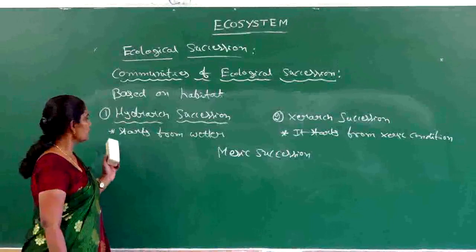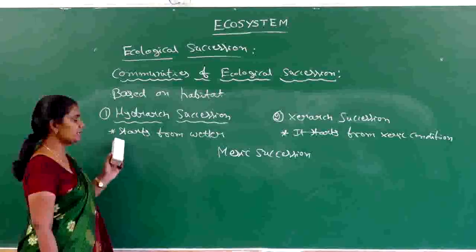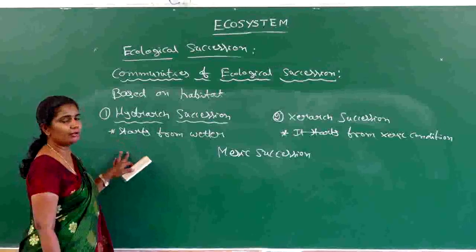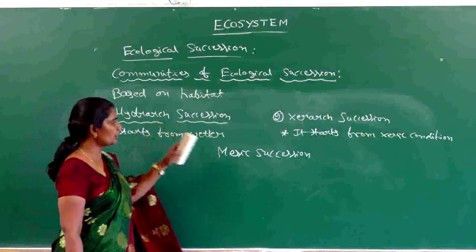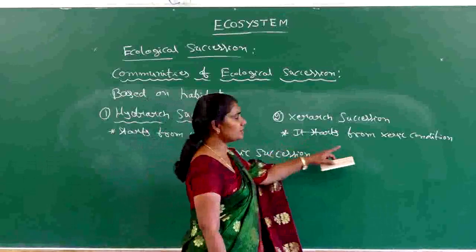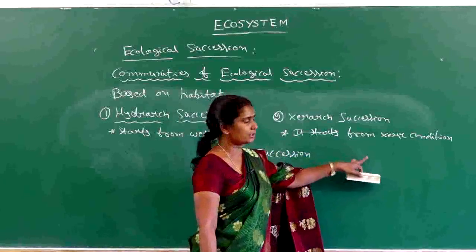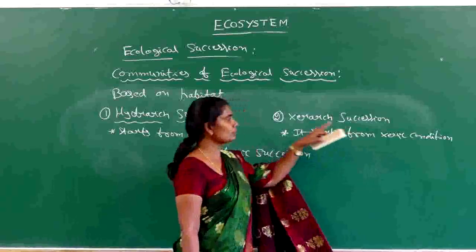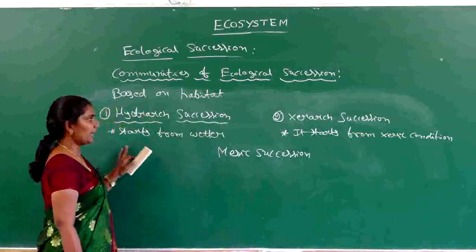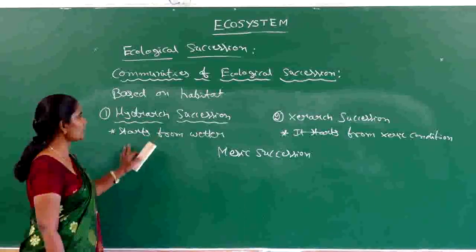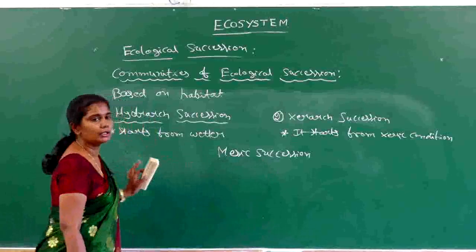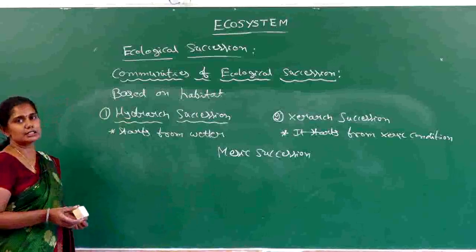If the succession of a community or living organism started in a wetter area from the water, then also it is going to reach the moderate water condition. And if it is started from the absence of water, that means from the xeric condition, it is also going to reach the mesic condition. Whether it is hydrarch or xerarch succession, it is going to lead to the mesic condition. That is the main plus point in an ecological succession.